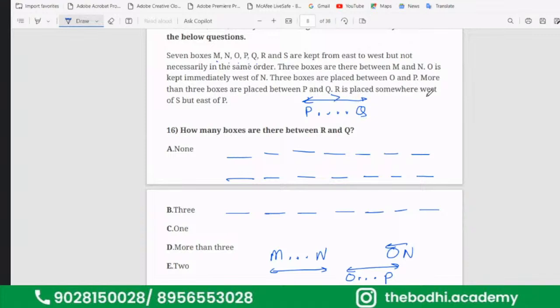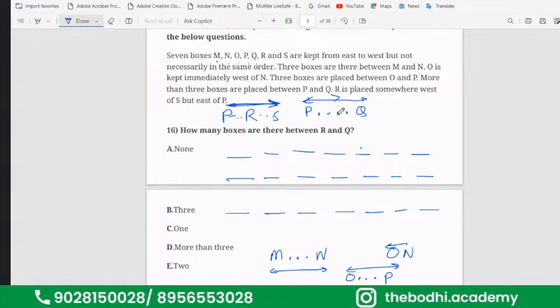Next, R is placed somewhere west of S but east of P. Means what? Like this. So P, R, S. This will go like this. Now, what does this statement indicate? At least there are 2 people on the east side of P. That means maximum P can come here.